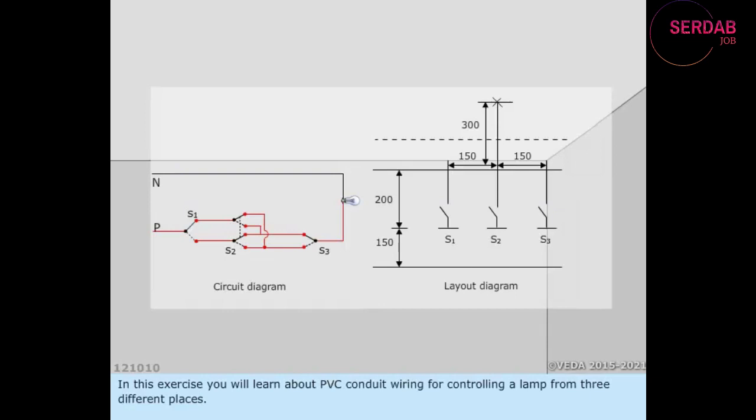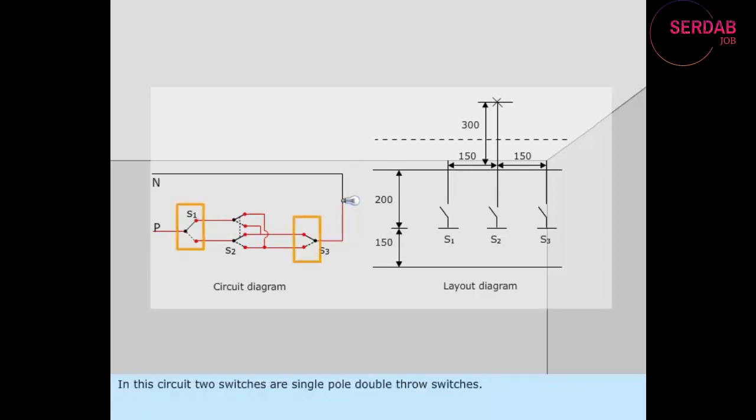In this exercise, you will learn about PVC conduit wiring for controlling a lamp from 3 different places. The circuit and layout diagrams are shown. In this circuit, 2 switches are single-pole double-throw switches. Another one is double-pole double-throw switch. This switch is cross-connected.